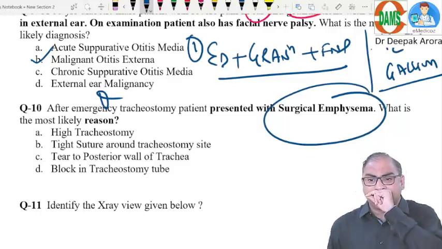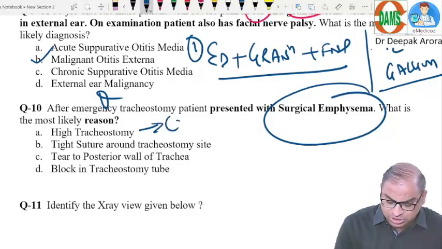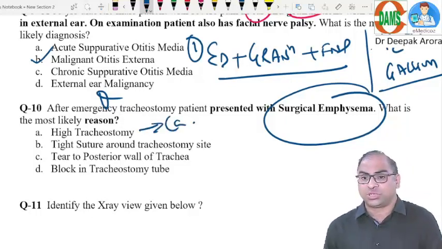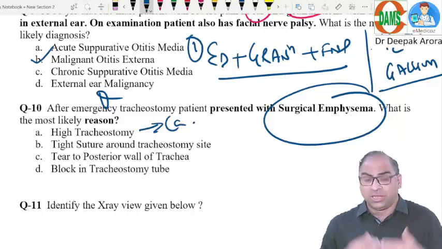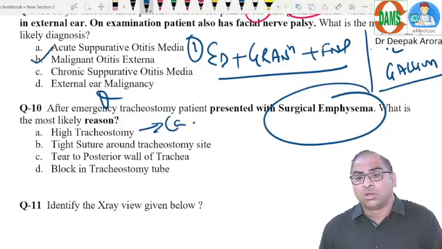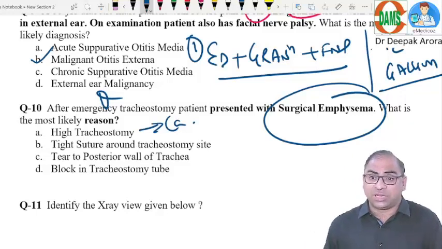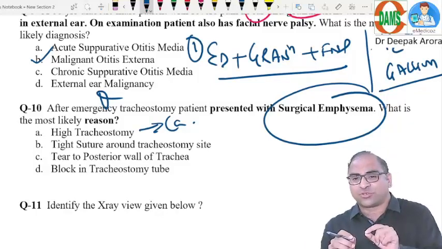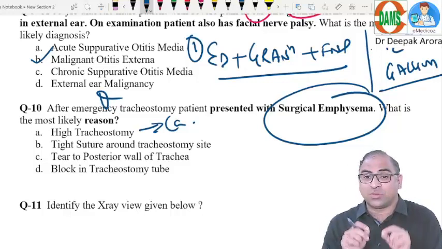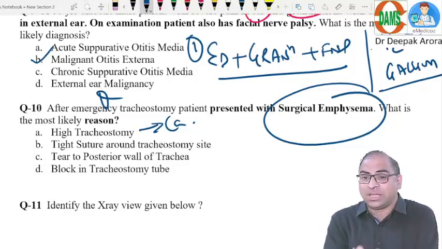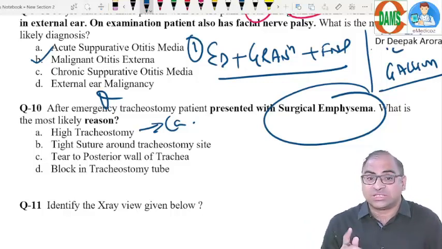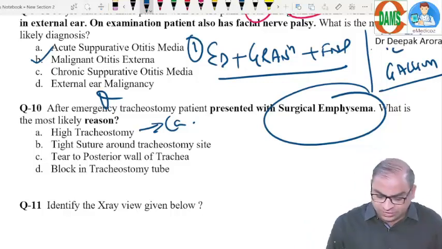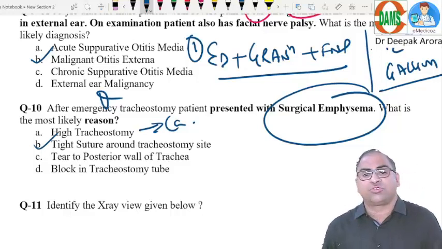It will be as a result of high tracheostomy. Why? Option A, high tracheostomy is related with carcinoma patients. In malignancy we prefer a high level. Low level, we go for infections like diphtheria, having high risk of dissemination. Tight suture around the tracheostomy site, absolutely. Then whenever some air is there, that will lead to surgical emphysema. I feel this was the easiest MCQ, so option B will be the best choice.